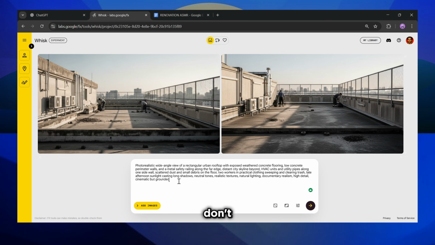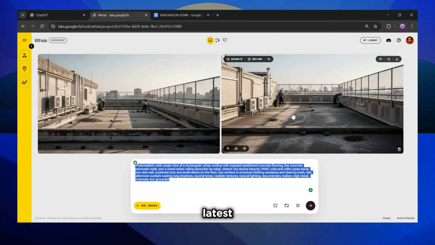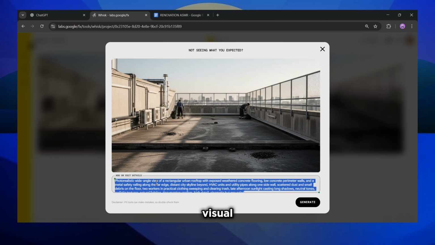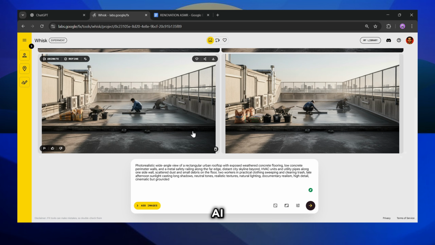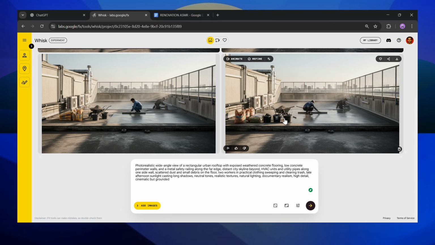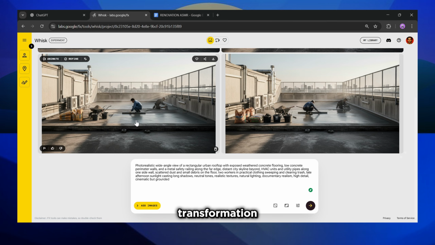For the second image, don't just paste and generate. Click on the latest image you just generated first. This tells Whisk, use this image as the visual foundation. Now paste the second prompt, hit generate. This stops AI from changing buildings every time. Look, same rooftop, same camera position, but now we see progress. This is how you create visual continuity, not random AI art, a believable transformation story.